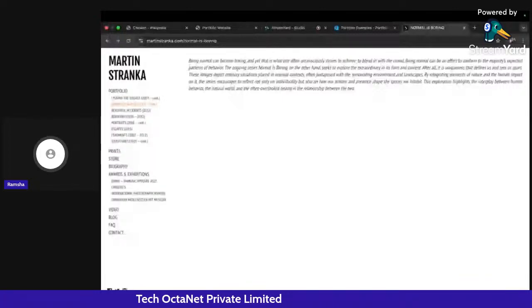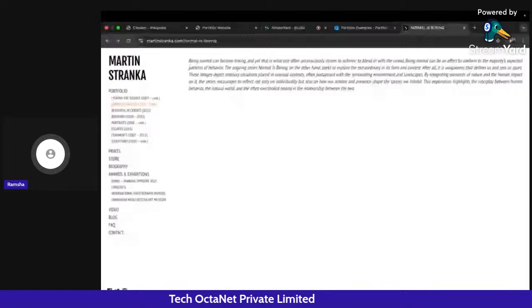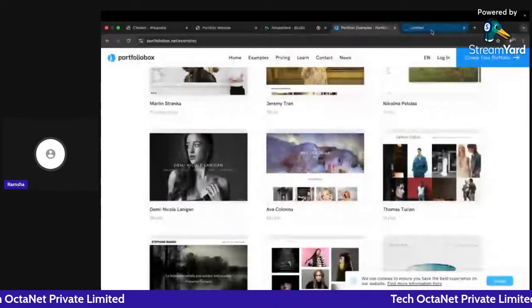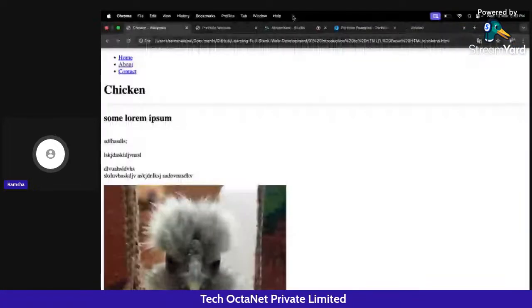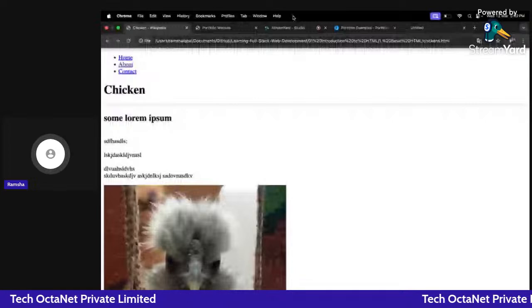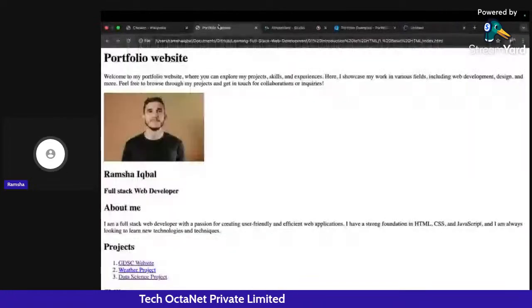If we see this particular web page, these are some examples that you can also see, with some different alignments, some beautification being done in the web pages. If you look at ours, we don't have color schemes or anything right now. So what we are going to do, by using CSS, is beautify this particular code.